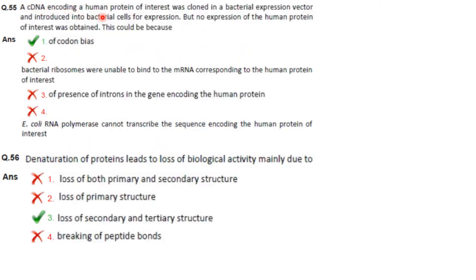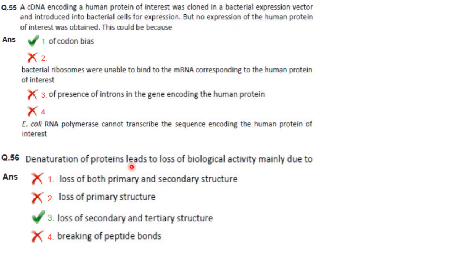A cDNA encoding a human protein of interest was cloned in a bacterial expression vector and introduced into bacterial cells for expression. But no expression of the human protein of interest was obtained. This could be because of codon bias. What is codon bias? It is preference for one codon over other codons. Example, alanine. One codon out of 4 is always preferred by the bacterium. When the non-preferred codon is present, it results in no protein synthesis. So the answer is option 1, that is codon bias.